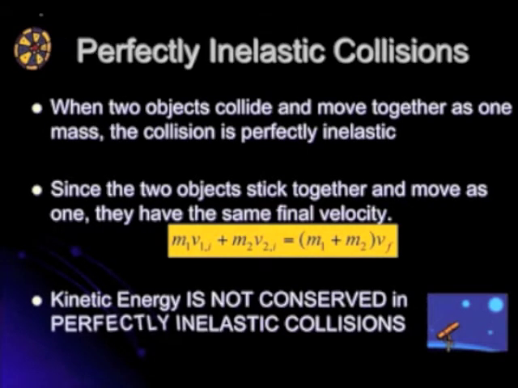So we're going to talk about perfectly inelastic collisions, and these are when two objects collide and move together as one mass. So basically, if they collide and stick together, since the two objects stick together and move as one, they have the same final velocity. So we're taking that law of conservation of momentum equation and just altering it slightly to show that the two masses stick together on the right side of the equation. So we add them together and they only have one velocity because they act as one object. Kinetic energy is not conserved in perfectly inelastic collisions.